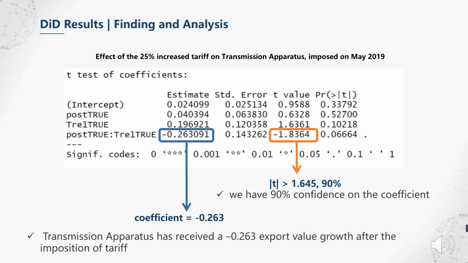Numbers in the orange text boxes are the values of the t-test. Here the absolute value of t is 1.84. So we have 90% confidence about the conclusion above.